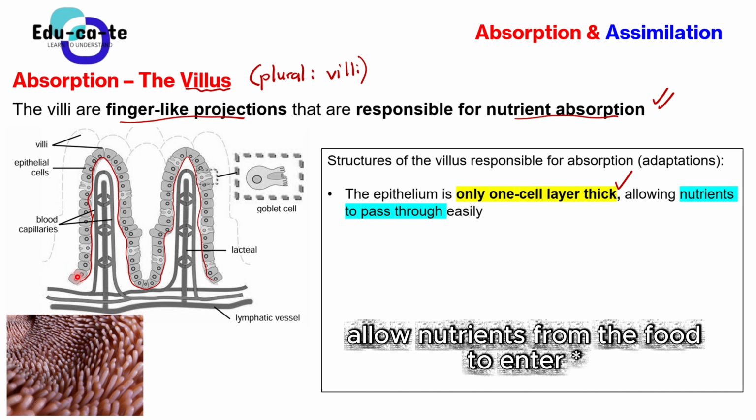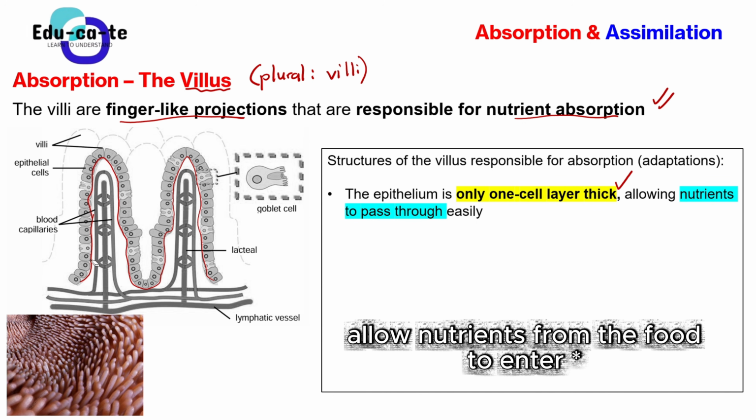It simply means that it only consists of a line that has only one cell. It doesn't have stacks of cells, okay? It doesn't have many other epithelial cells lining up, making it thicker and thicker, which would make it hard for the food to enter into the villus. So basically, it is only one cell layer thick, or you can say that the epithelium is a thin layer. To make it simple, just say the epithelium is a thin layer.